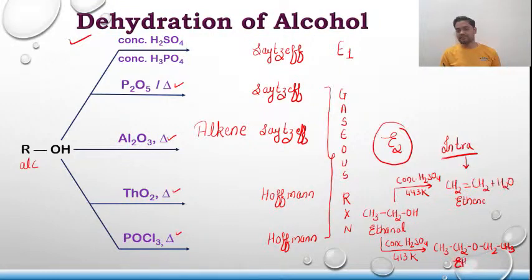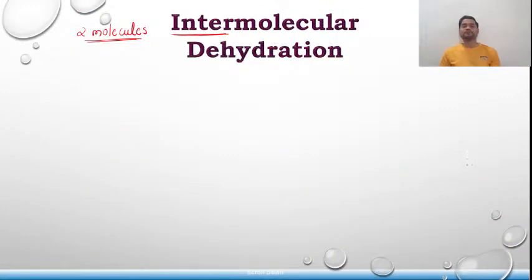This is known as intermolecular dehydration. That's why alcohol undergoes two kinds of dehydration: the first one is intramolecular, and the second one is intermolecular dehydration. Clear? Any doubts, any difficulties to anyone? No one? Perfect.